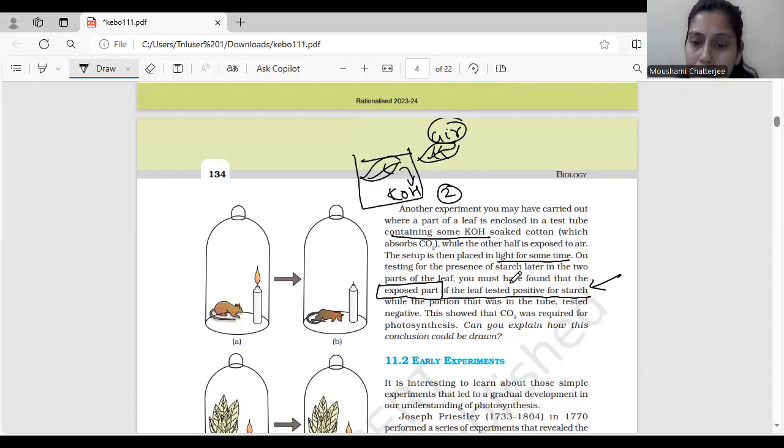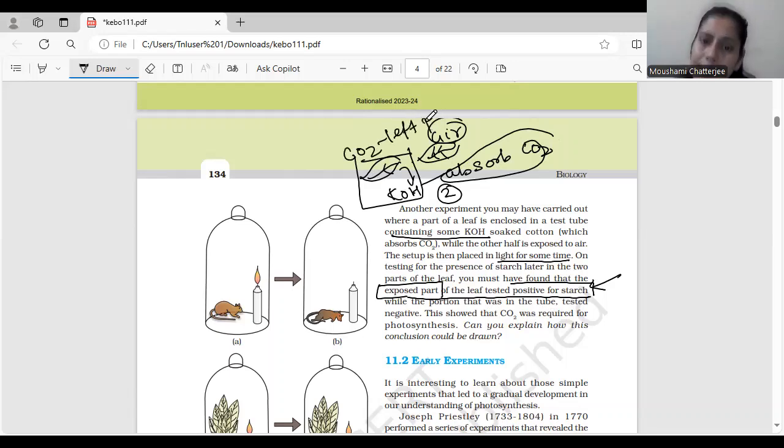Exposed part was showing positive starch test, while the part which was exposed to KOH was not showing any positive, it was negative. Since KOH was able to absorb the CO2, this is important. So CO2 was absorbed. So that means if the CO2 is absorbed by the KOH, there will be no CO2 left for photosynthesis. This has to be understood. Okay, so there was no CO2 left and this will lead to no photosynthesis, no starch. So that starch test will be negative in case it was exposed to KOH.